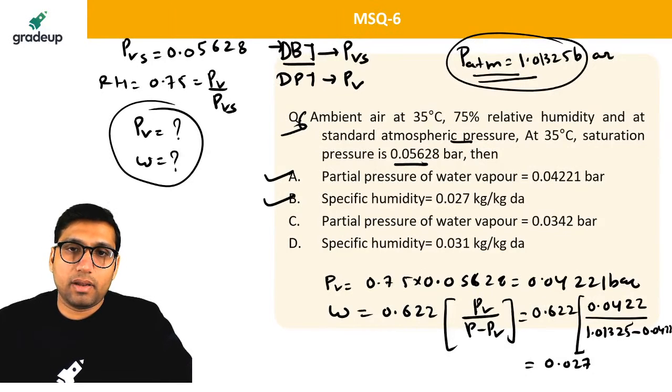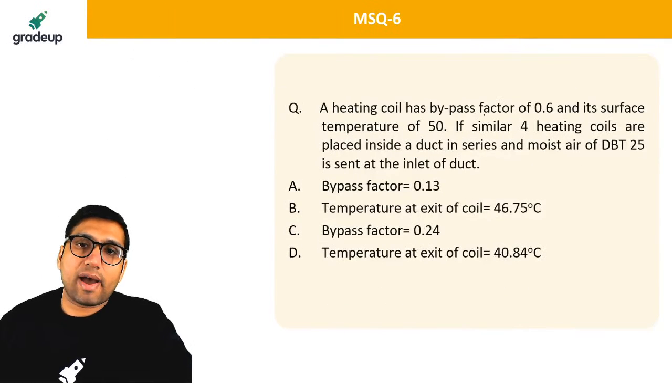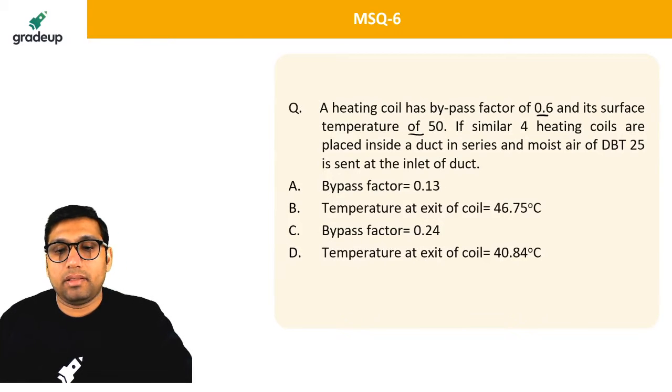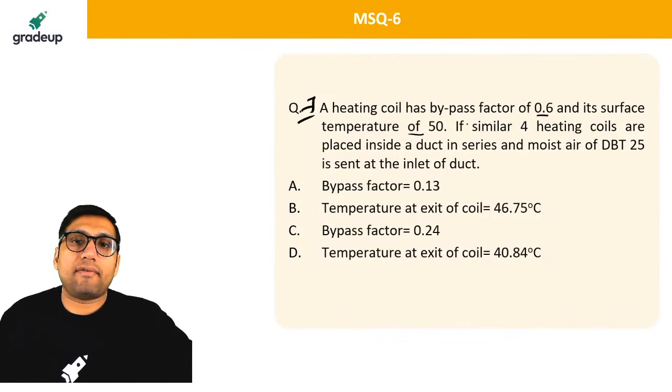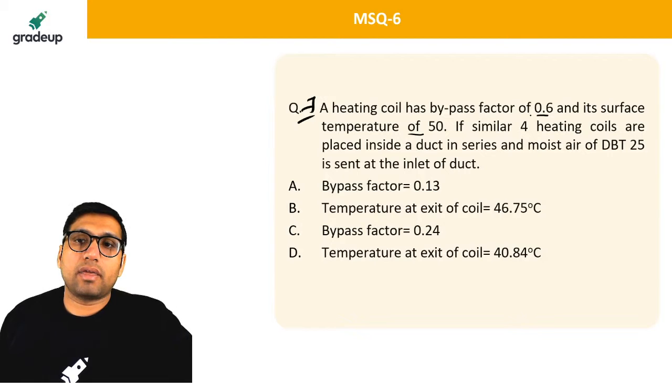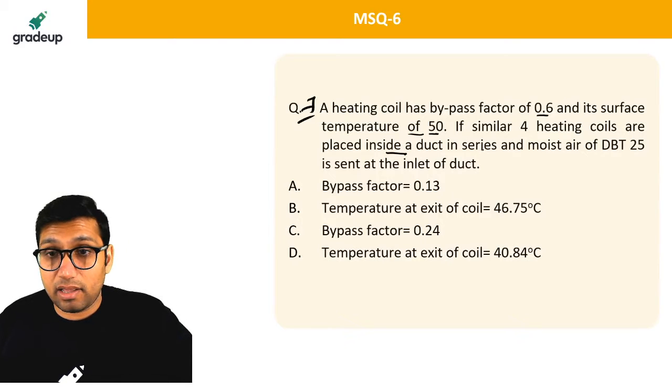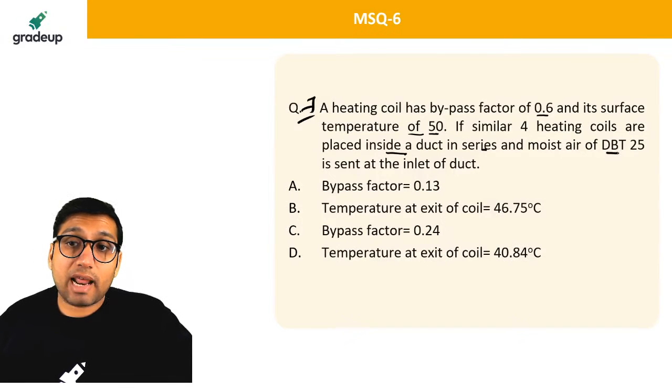Next question. A heating coil has bypass factor of 0.6 and surface temperature of 50. This is question number 7. We have a heating coil with bypass factor of 0.6 and surface temperature of 50. If four similar heating coils are placed inside a duct in series, and the moist air of dry bulb temperature 25 is sent at the inlet of the duct.